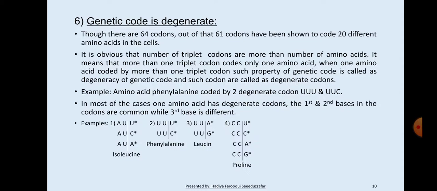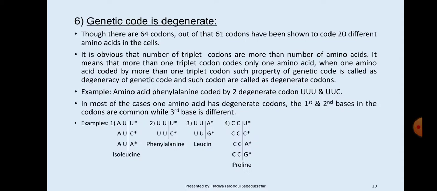In the second example, codons UUU and UUC have first and second similar bases, that is UU, while the third base is different in both codons, that is U and C. Both codons code for phenylalanine. In the third example, codons UUA and UUG code for leucine.